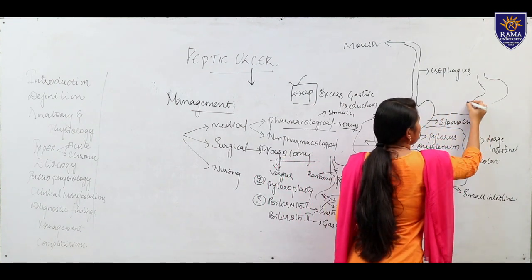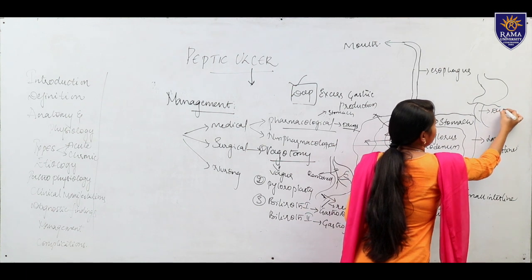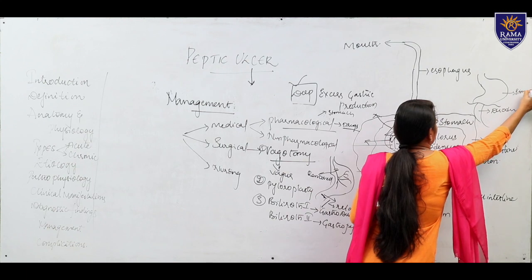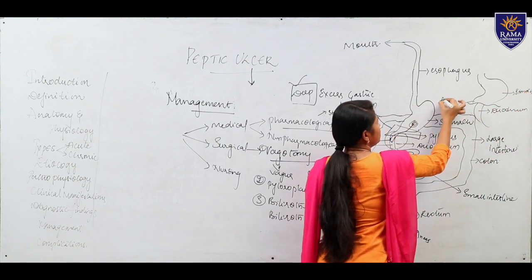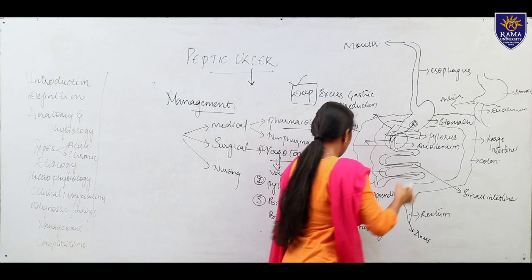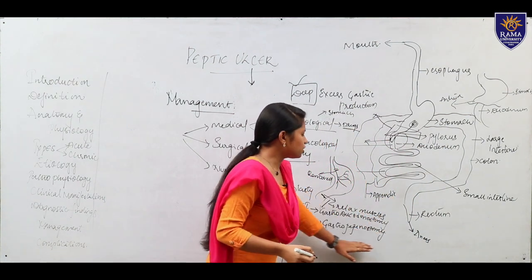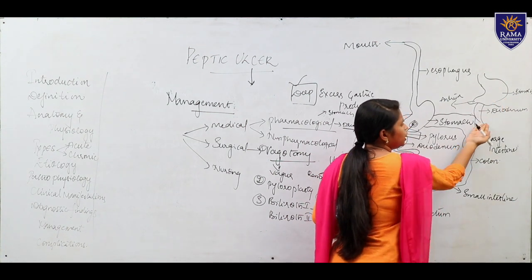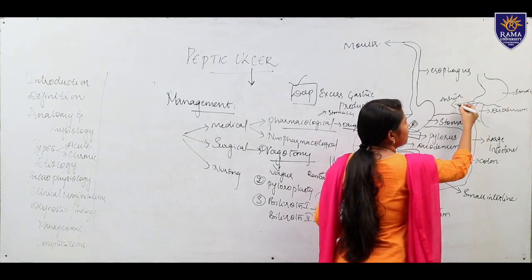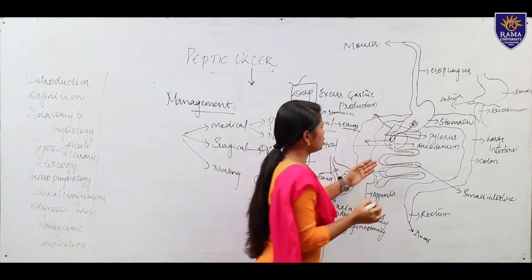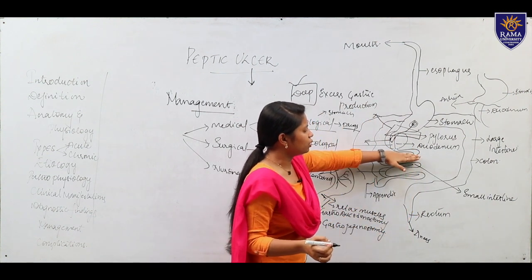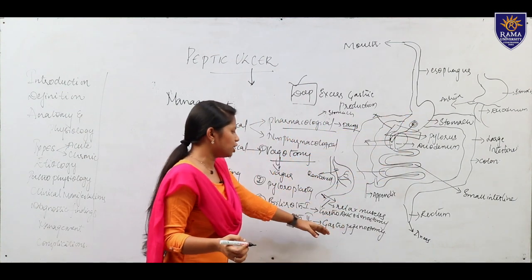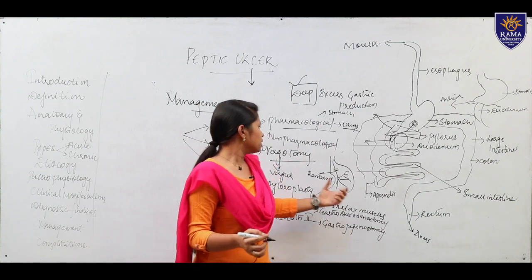We are calling this a gastroduodenostomy, so this is the duodenum and the stomach. Here the antrum part is removed, that is nothing but a gastroduodenostomy. Then gastrojejunostomy is nothing but, from the antrum to the duodenum, the part is removed and is connected with the jejunum. The jejunum, as I have already told you, is a major part of the small intestine. When the jejunum is connected to the stomach, we call it a gastrojejunostomy. So this is under surgical management.